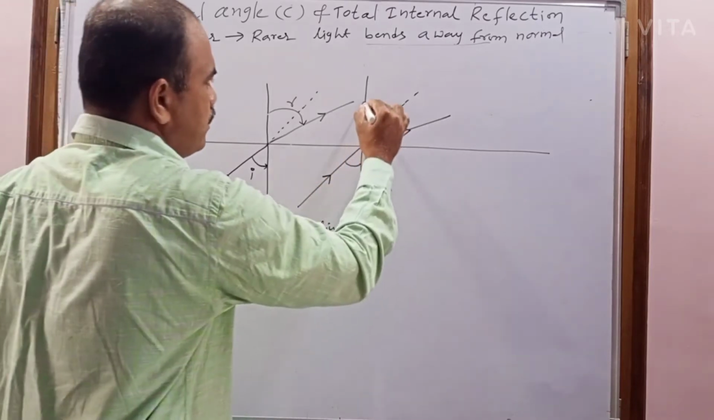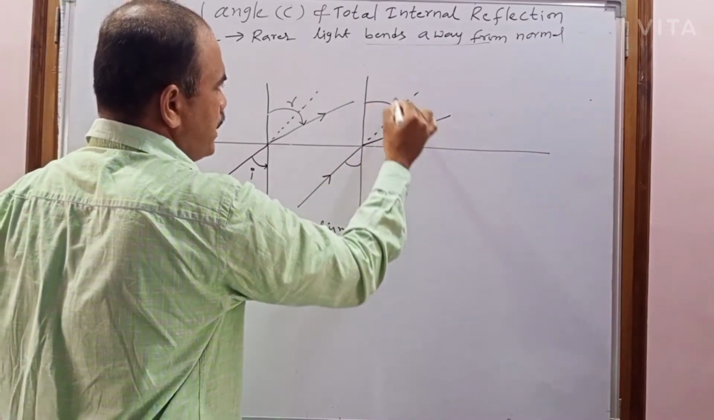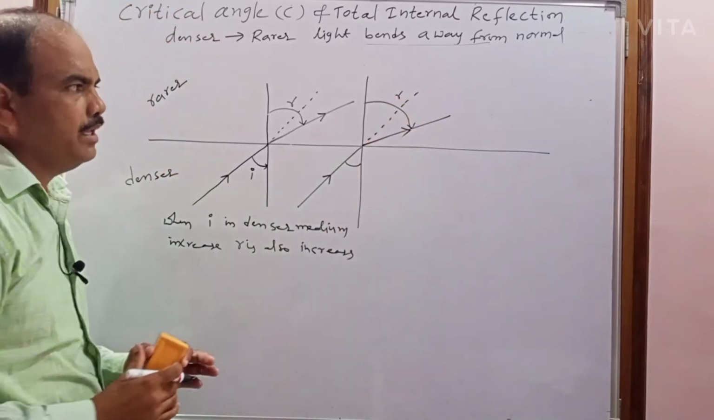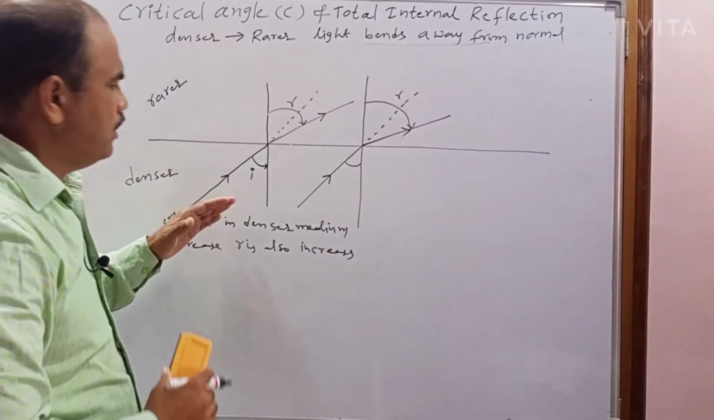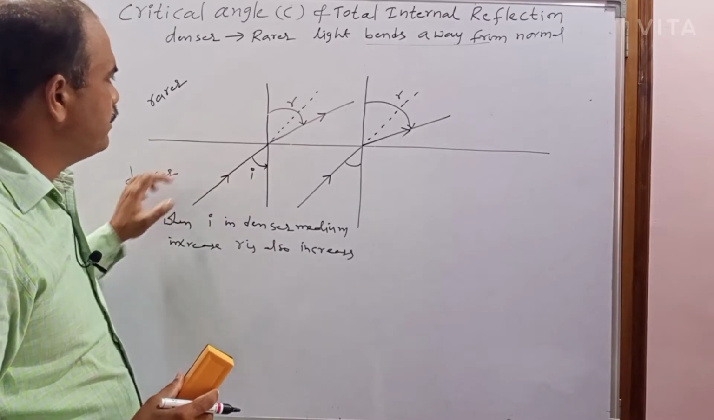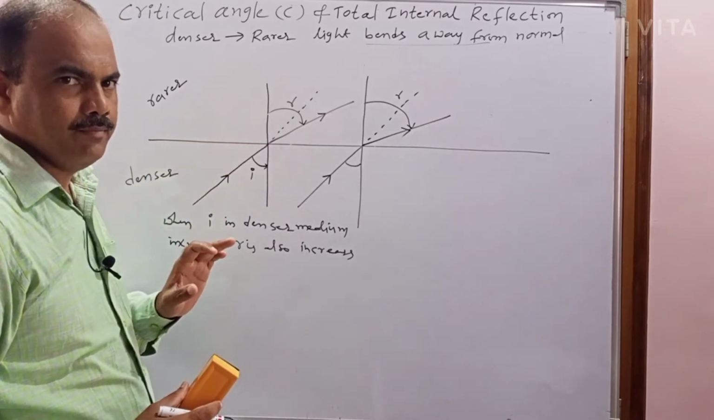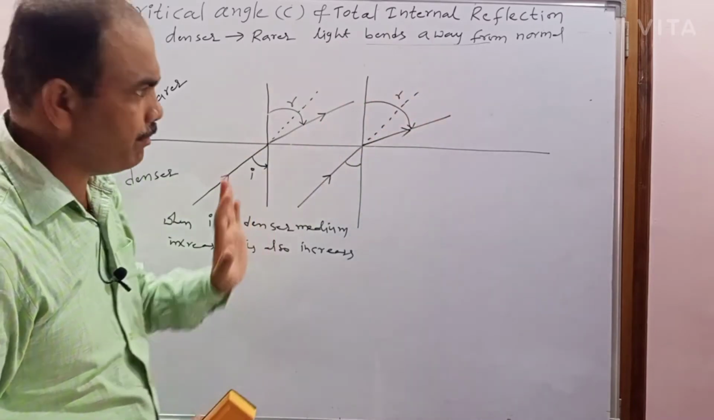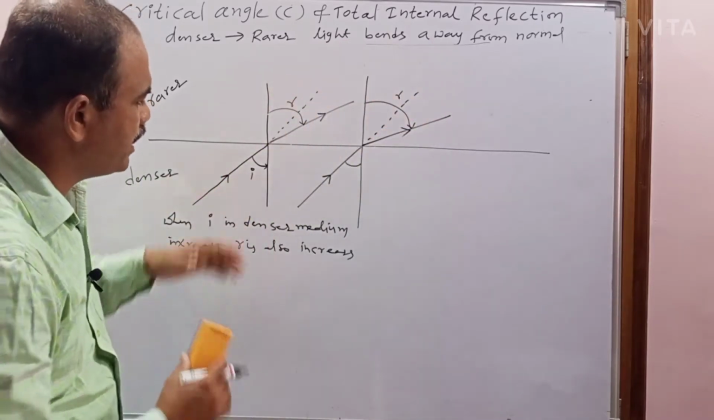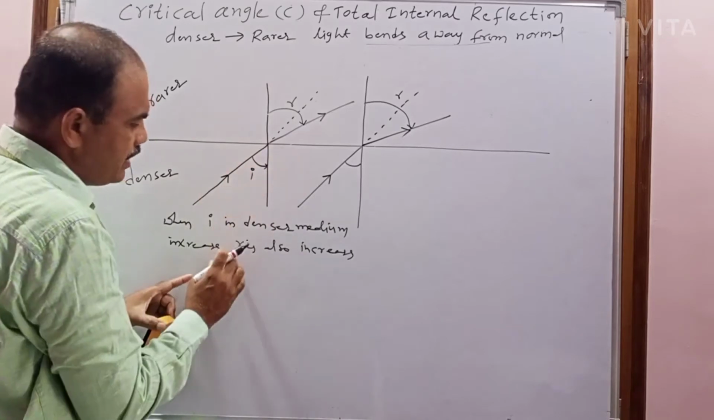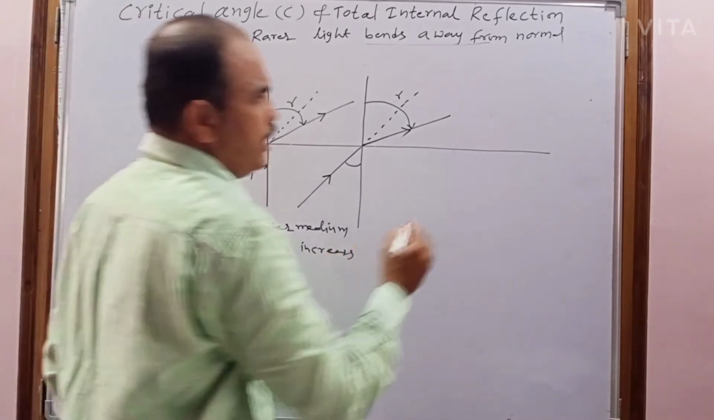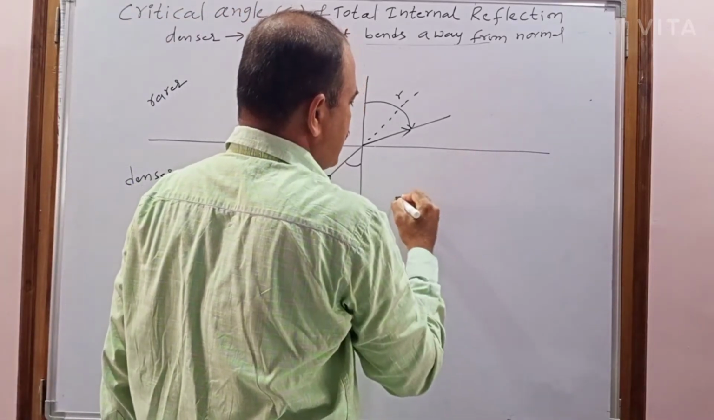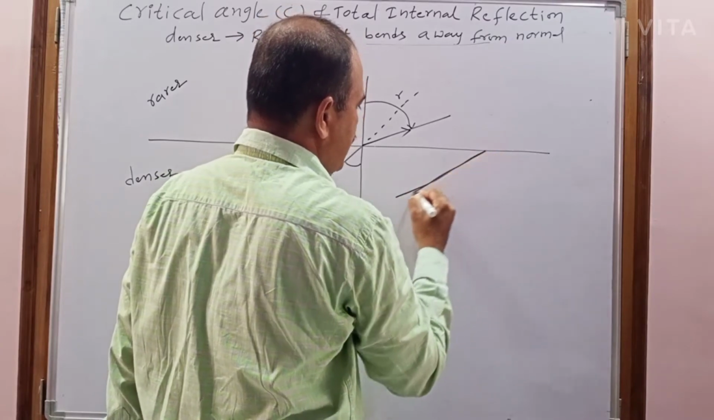So this r also increases. This is the r. R means what? Angle of refraction also increases. Now when the light is traveling from the denser medium to rarer medium, you know that the light bends away from normal. So by using that concept, when we are increasing this angle of incidence in the denser medium, now at a particular angle of incidence, let us consider it will be incident, this particular angle of incidence.